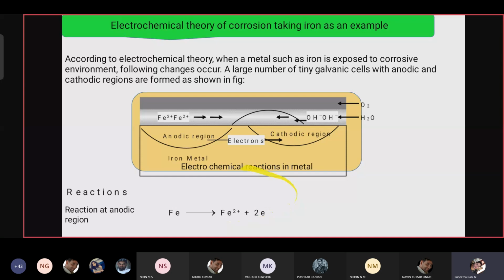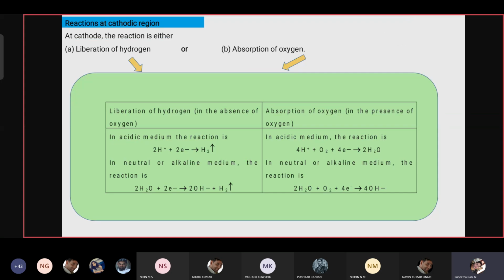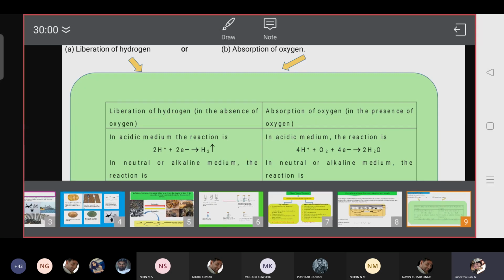Next, the cathodic reaction. It happens in two conditions: the first is liberation of hydrogen, and the second is absorption of oxygen. In both conditions, the cathode reaction happens.